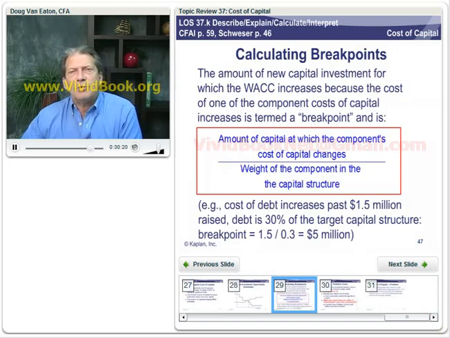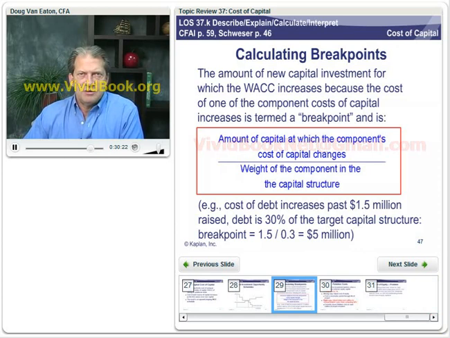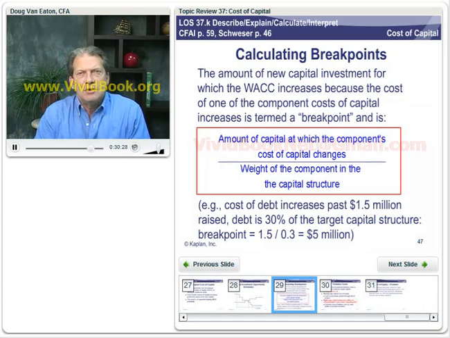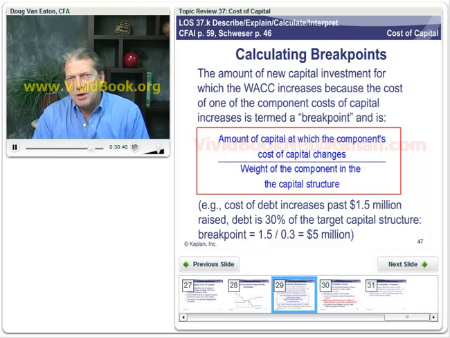So here's how we calculate those breakpoints. We're trying to find the amount of new capital investment for which the WACC increases because the cost of one of the components has increased. So if we take the amount of capital at which the component's cost of capital changes, divided by the weight of the component in the capital structure, that'll show us our breakpoint.